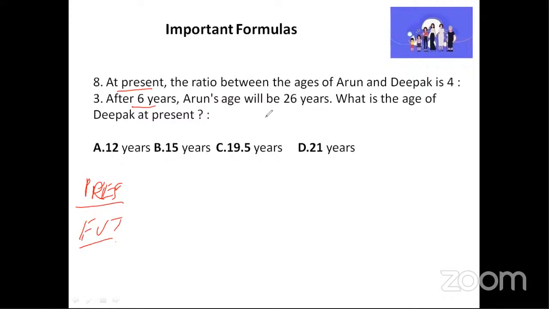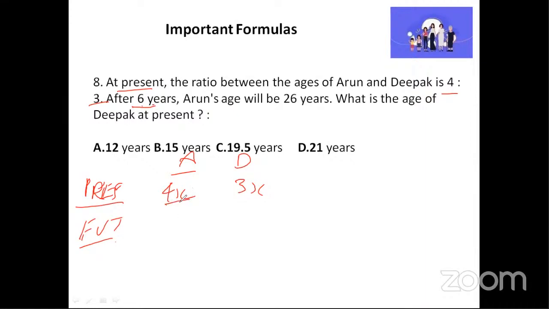Okay. So who are the two people here? Arun and Deepak. So I'm going to write A, D. What is the ratio? 4:3. So present ratio, I'm going to write 4x, 3x. Now the question is about after 6 years. So after 6 years, what will be this 4x?